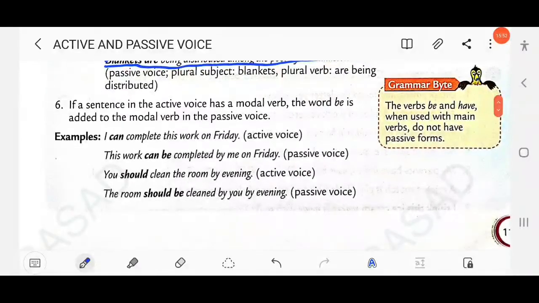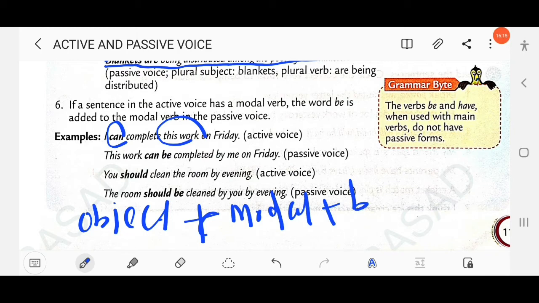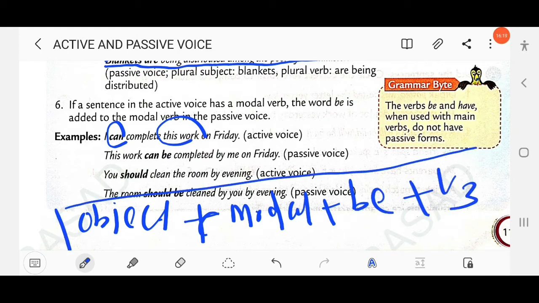Then next rule here, if a sentence in the active voice has a modal verb, the word be is added to the modal verb in the passive voice, right? I can complete this work. So here modal can is used, and object this work. So you have to follow this structure: object plus modal plus be plus V3. Just follow this structure.